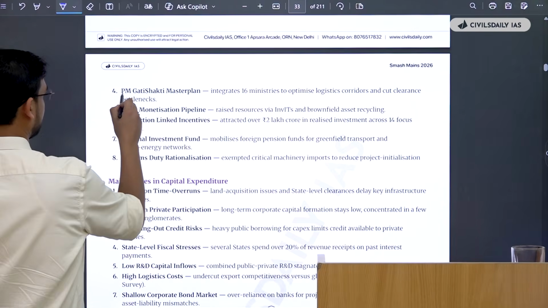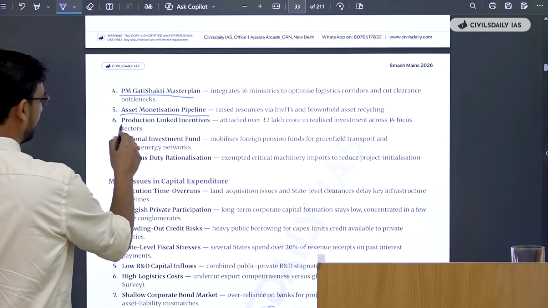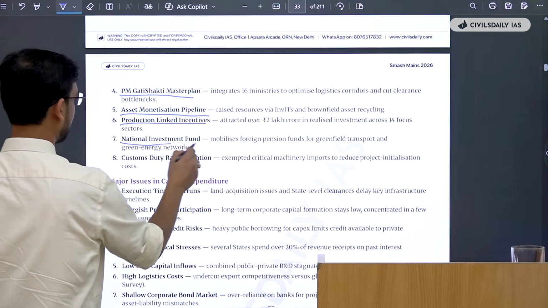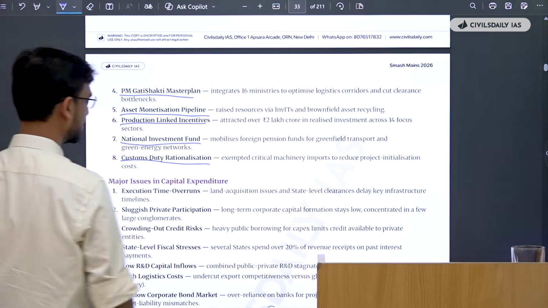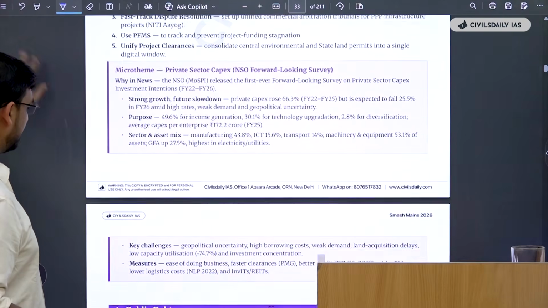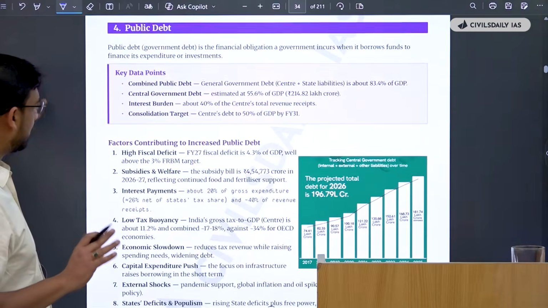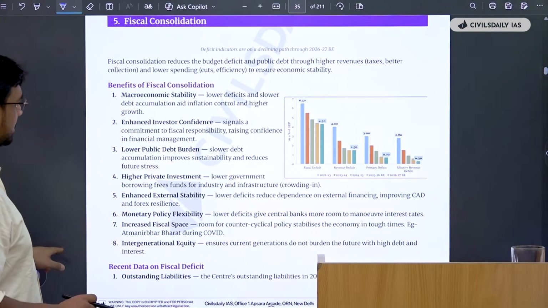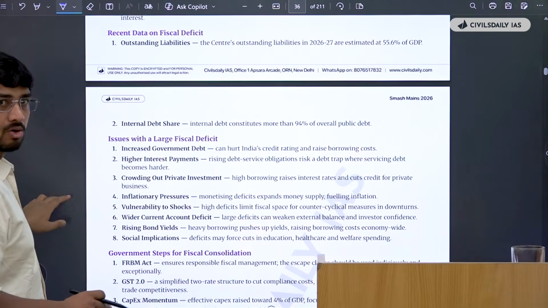Say there's Gati Shakti, then there's the asset monetization pipeline, production linked incentive schemes, then there's NIF, then there's customs duty rationalization. Make yourself aware of these kinds of things. So this is the major thing that you have to do in the economy part, that you have to develop an understanding. And if you can see, this is very comprehensive in itself.